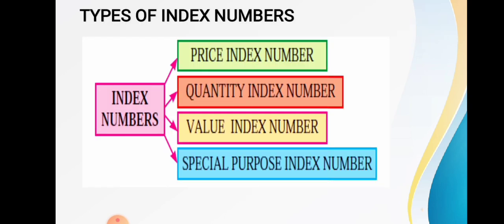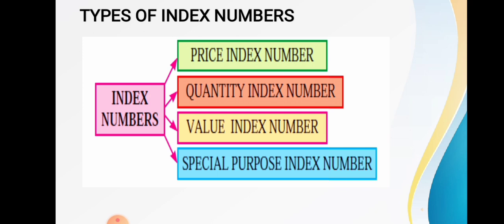Basically, when we talk about the types of index number, we must know what the different types of index number are. See, index number is of four types. The first one is price index number. Second one is quantity index number.